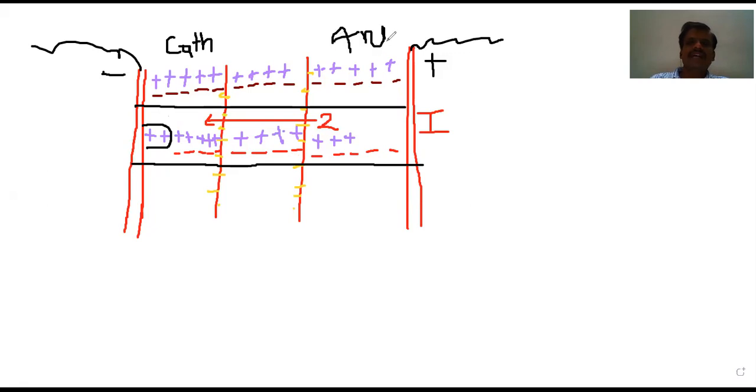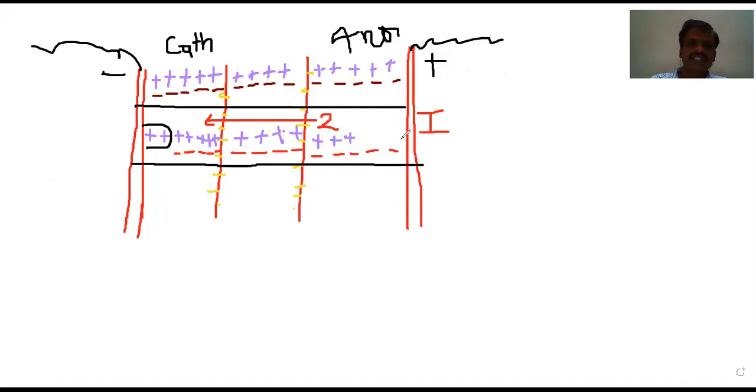How many cations are going to get deposited? How many excess are there? 2 cations. Very good. In the cathodic compartment, the 2 cations are going to get deposited.